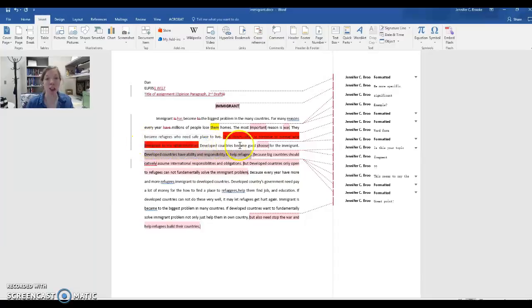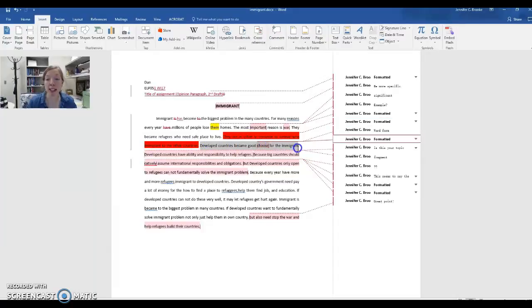But there are a lot of sentences before that. All good stuff, but I think it's too much before the topic sentence. We want our topic sentence a little bit closer to the beginning of the paragraph. Like this, for example, the most important reason is war. It's an interesting fact, but I don't know if it's really relevant to your topic. So I would delete that sentence. This sentence I don't really understand, to be honest, so please rephrase that or clarify that for me.